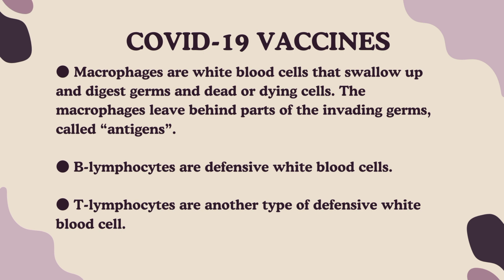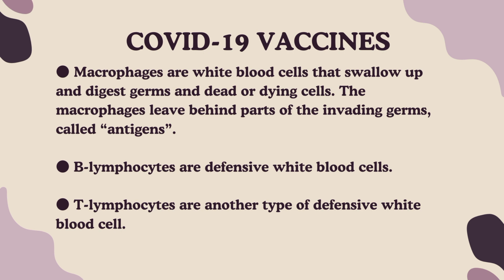Macrophages are white blood cells that swallow up and digest germs and dead or dying cells. The macrophages leave behind parts of the invading germs, called antigens. The body identifies antigens as dangerous and stimulates antibodies to attack them.